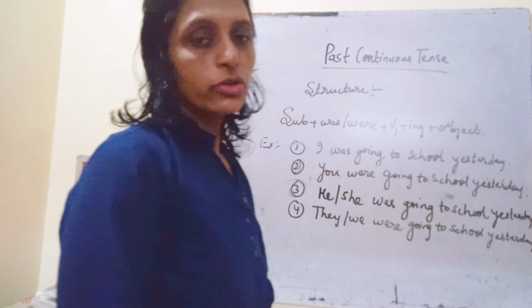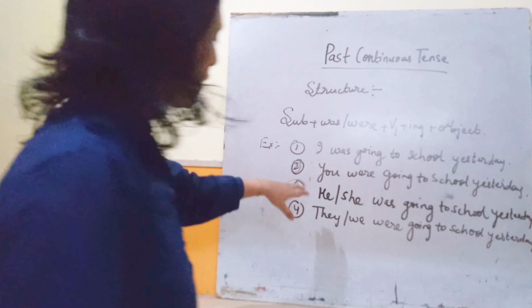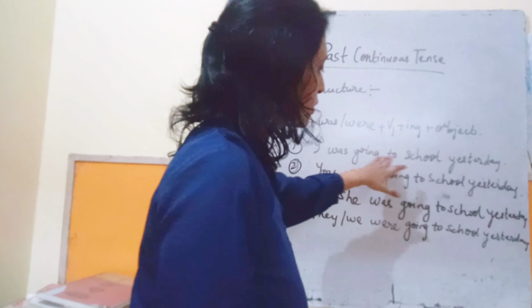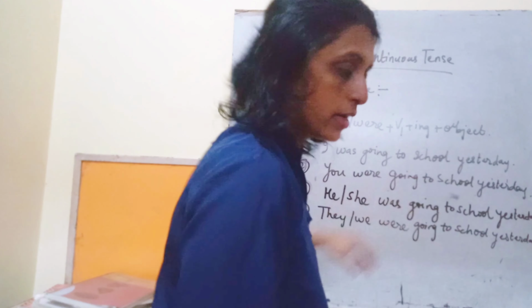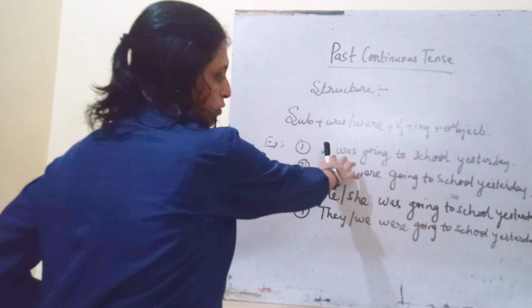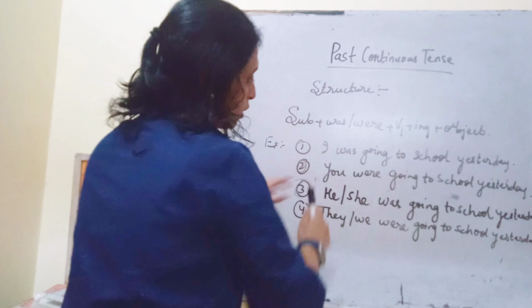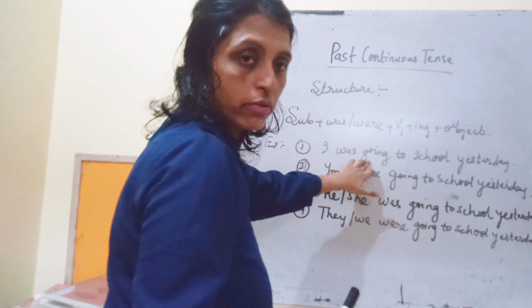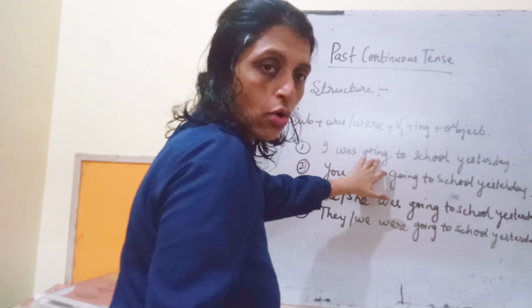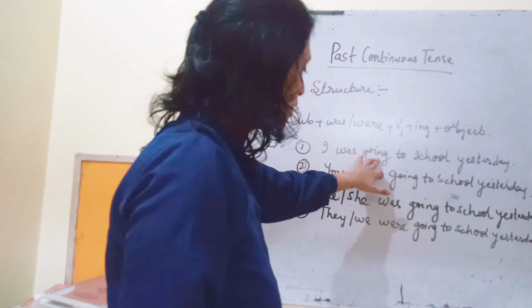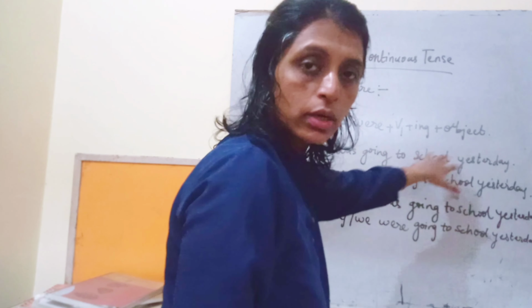Okay, I'm going to explain with some examples, like I was going to school yesterday. So I, first person, we have used here was, and it is singular also. So going, go is the main verb and we have added ing to it, or you can say the present participle, to school yesterday.